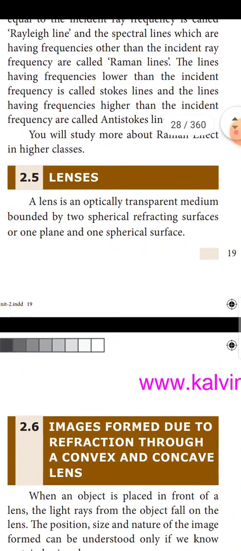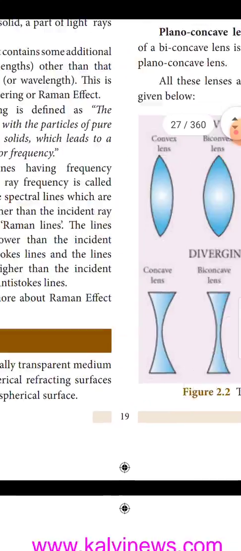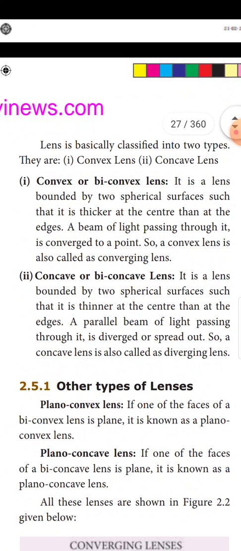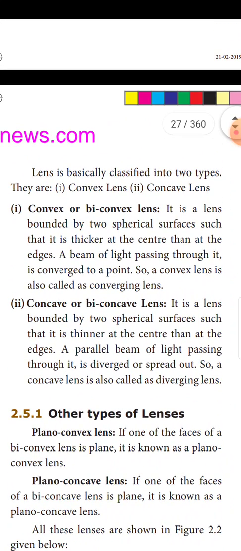Then we are going to see lenses. A lens is an optically transparent medium bounded by two spherical refracting surfaces, or one plane and one spherical surface. Lenses are basically classified into two types: convex lens and concave lens.